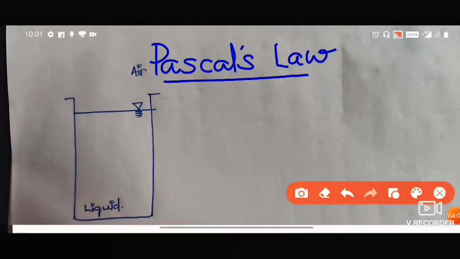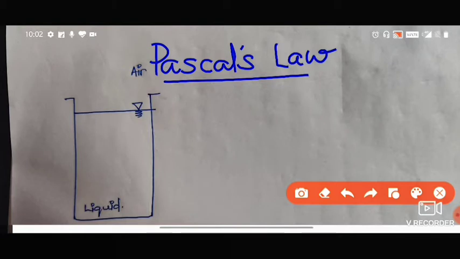So now we go into the very important law called Pascal's law. Just assume a container has been shown in the figure. It is having some liquid, and you can see the free water surface. This is the free water surface, and it is in contact with the air. So you can see it.